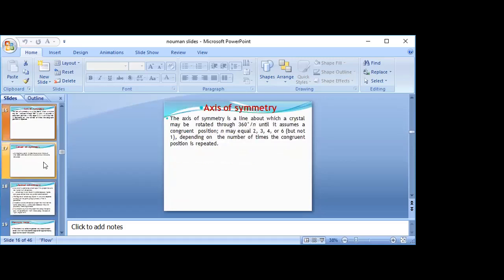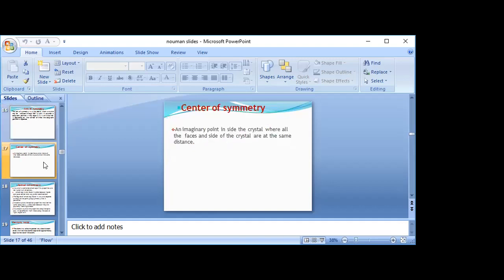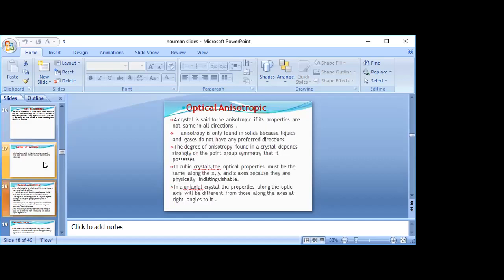Next is axis of symmetry. The axis of symmetry is a line about which a crystal may be rotated through 360 degrees until it assumes a congruent position, and may be equal to 2, 3, 4 or 6 but not 1. Center of symmetry: an imaginary point inside the crystal where all the faces and sides of the crystal are at the same distance. Next is optical anisotropy.